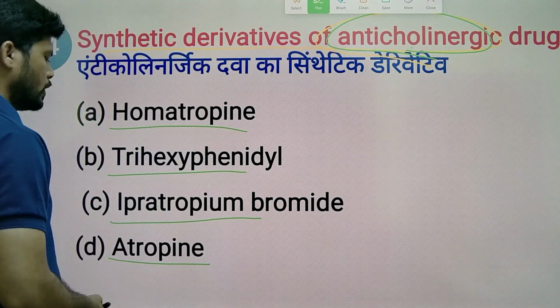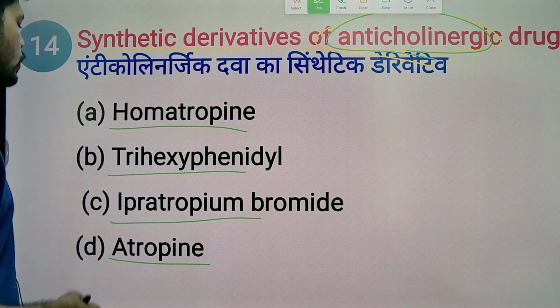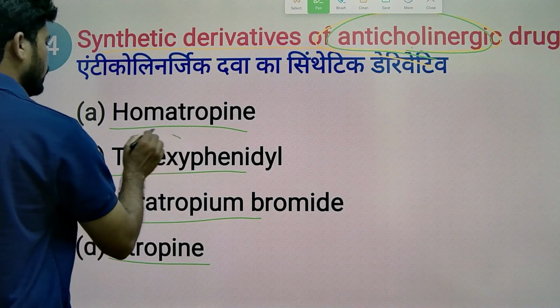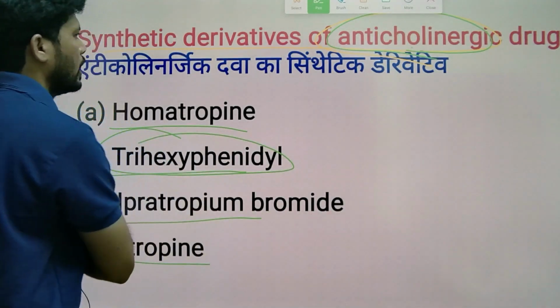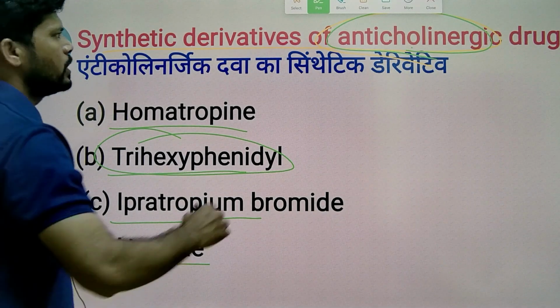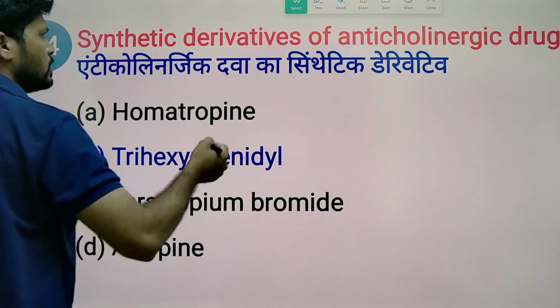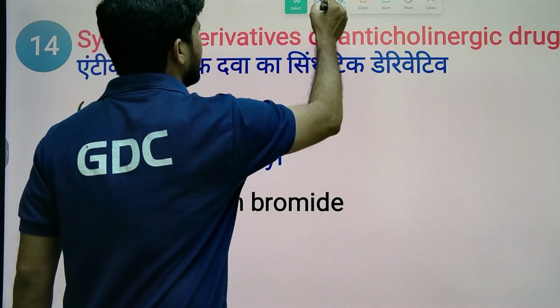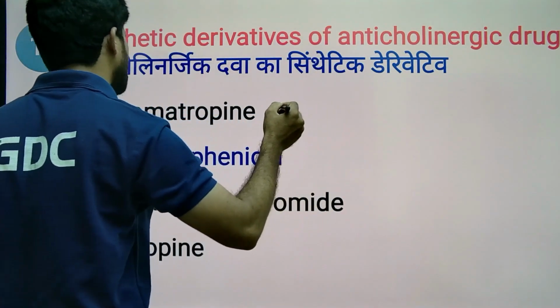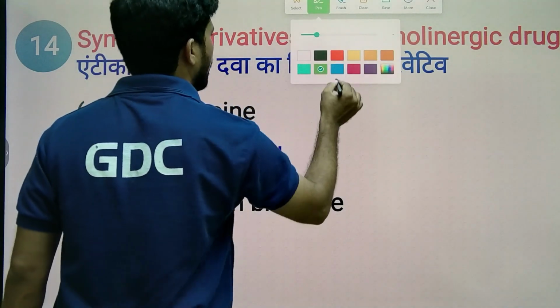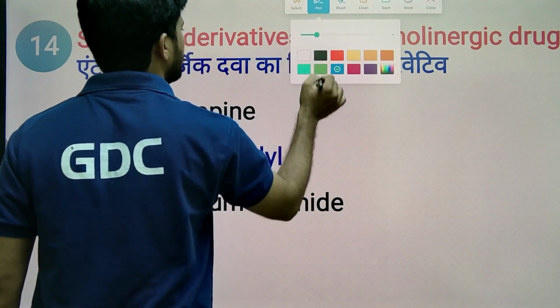So atropine is natural, ipratropium is semi-synthetic, homatropine is semi-synthetic. Definitely trihexyphenidyl. Trihexyphenidyl is the synthetic drug. Yes, the answer is synthetic, that is trihexyphenidyl.